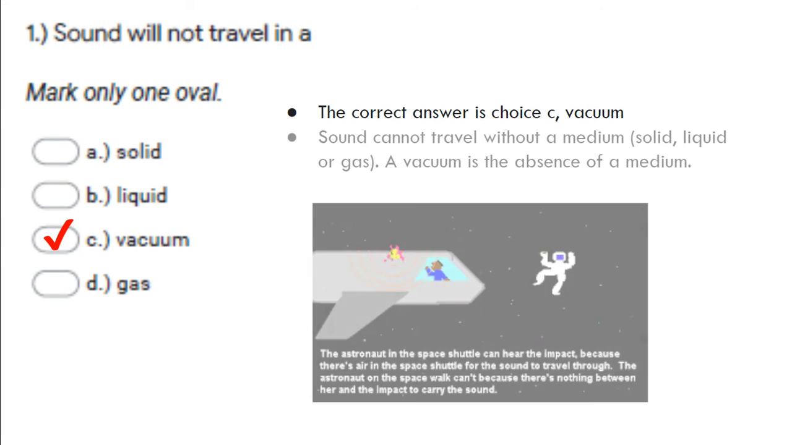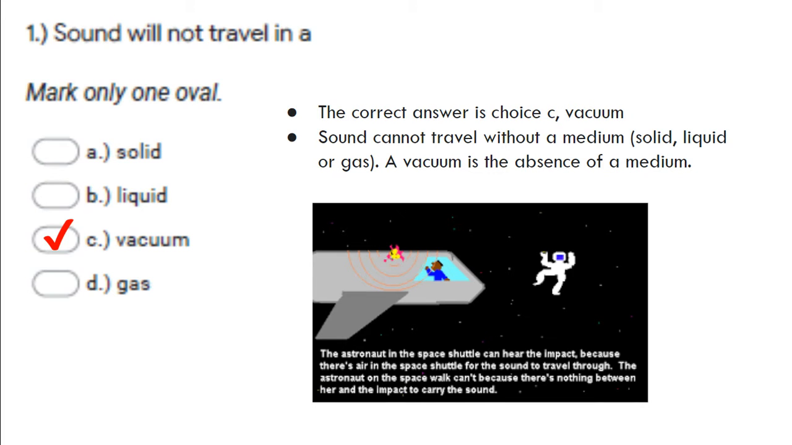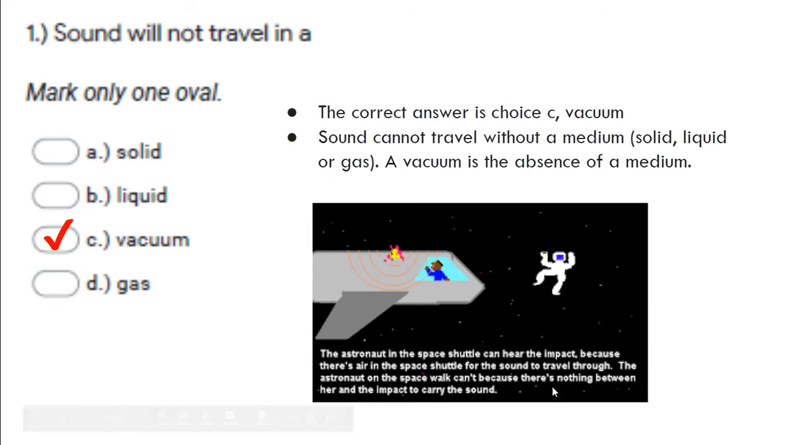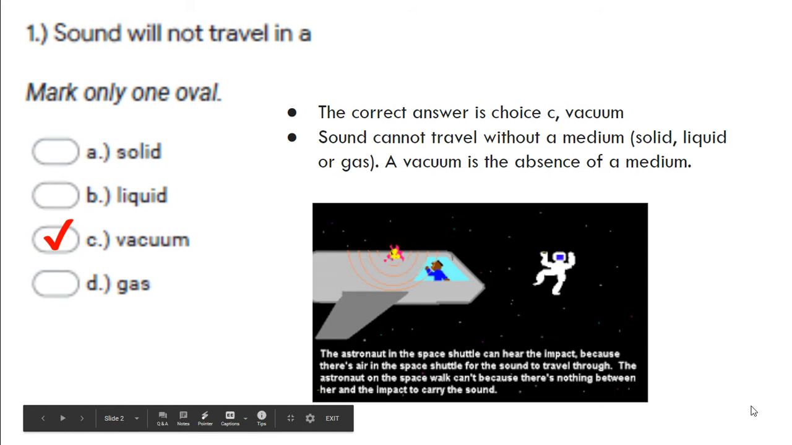Sound cannot travel without a medium. That's the thing that the sound moves through. So either a solid, liquid, or a gas. A vacuum is the absence of a medium. That's why when you're in space, the person in the space shuttle could hear, for example, if something were to bump into the ship, the person inside the ship could hear that, but the person outside the ship can't hear it because there's nothing to carry the actual sound.